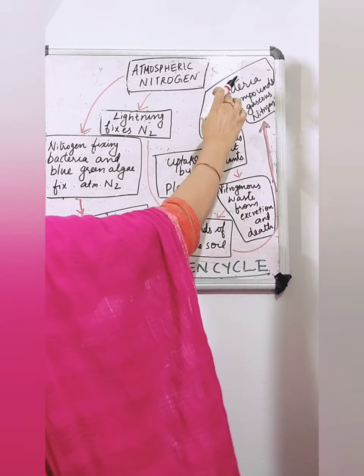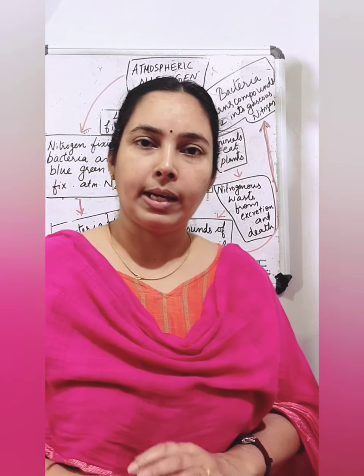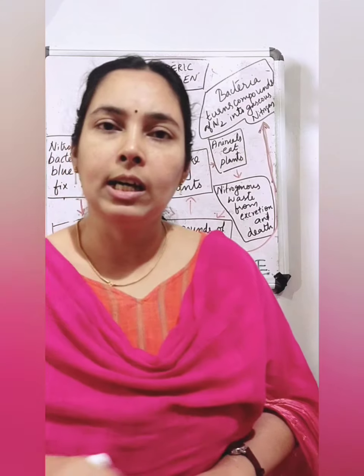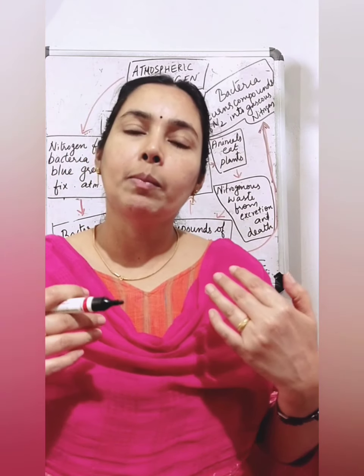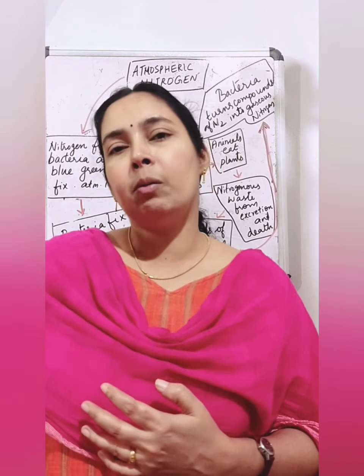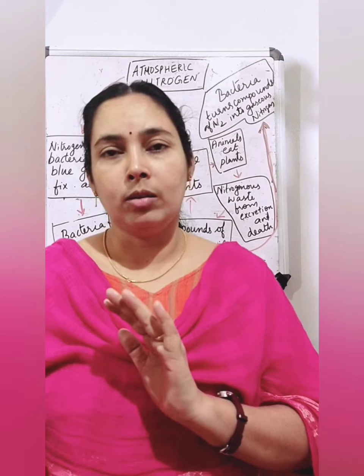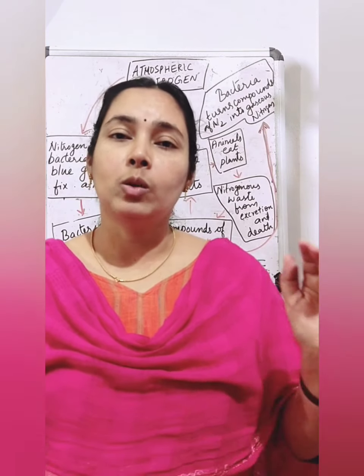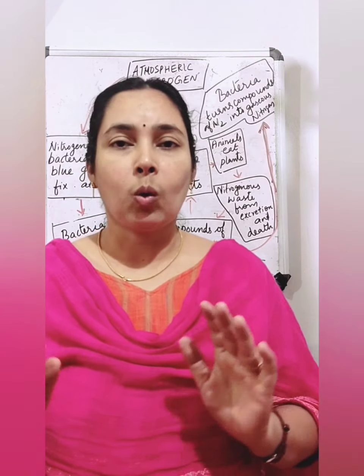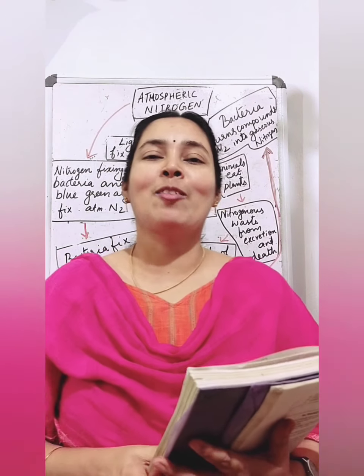From the soil again it is changed into atmospheric nitrogen by denitrifying bacteria. So the cycle is repeating always. What happens? The amount that is taken from the atmosphere is given back into the atmosphere also. So the amount of nitrogen in the atmosphere is almost kept constant. Okay, clear now? So our second lesson,